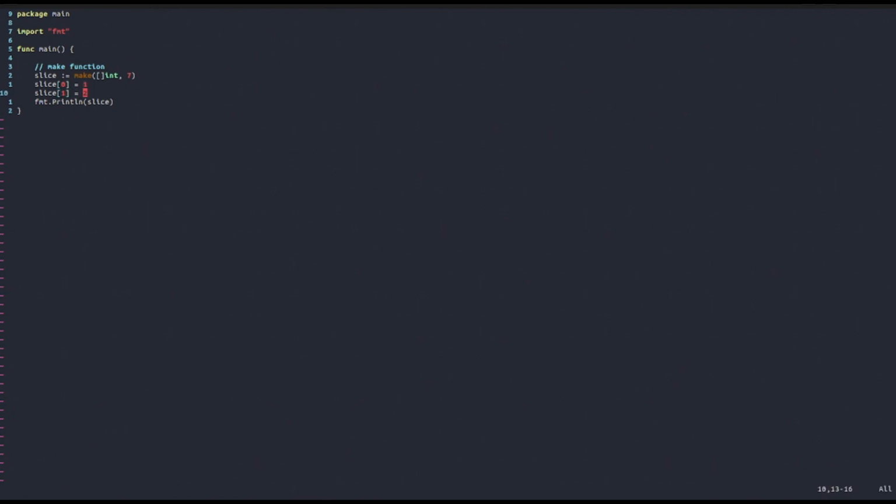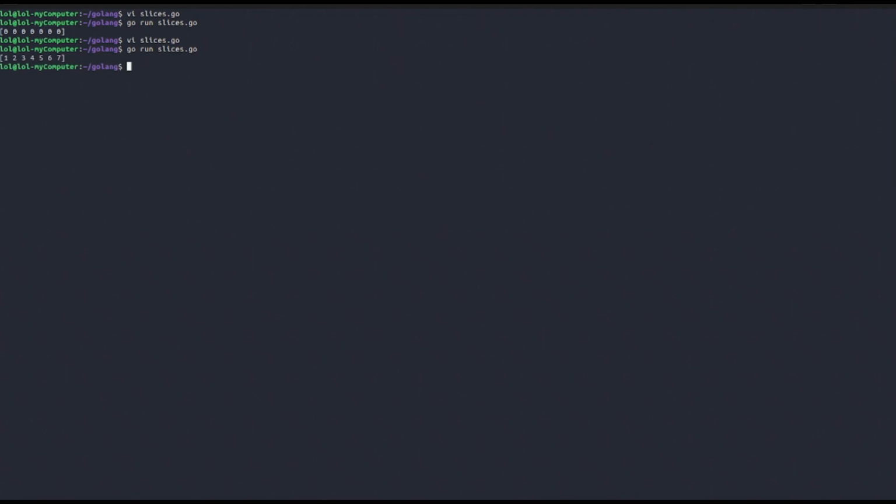Let's just add some elements to it, like this. And then here too. Now let's try to print it out. As you can see, we get our slice with the elements we added.